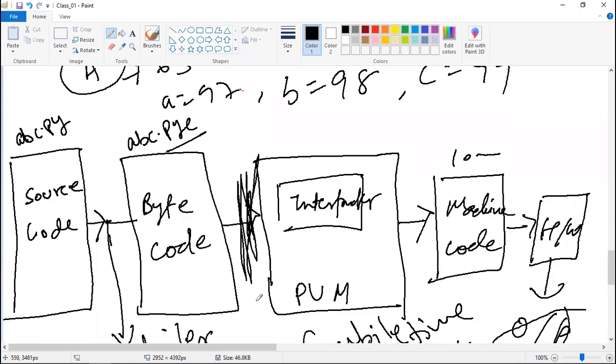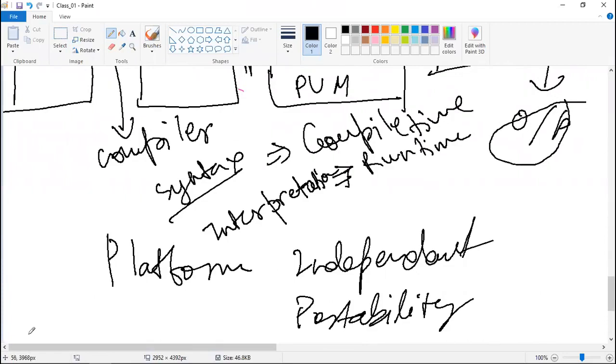Okay, now let's see what is platform independent. Platform independent talks about the bytecode. If you are able to move the bytecode from one platform to another platform, let's say you have written one code on Windows, you have compiled it and you have got that bytecode, and now you are able to run that bytecode on Mac or on a Linux system, then it is called platform independent.